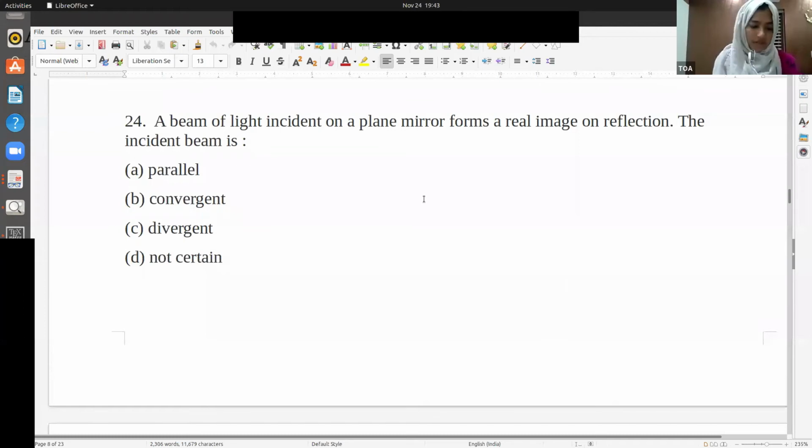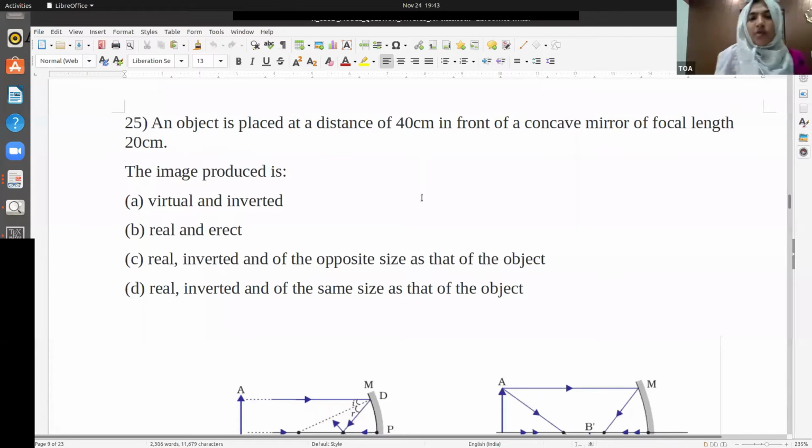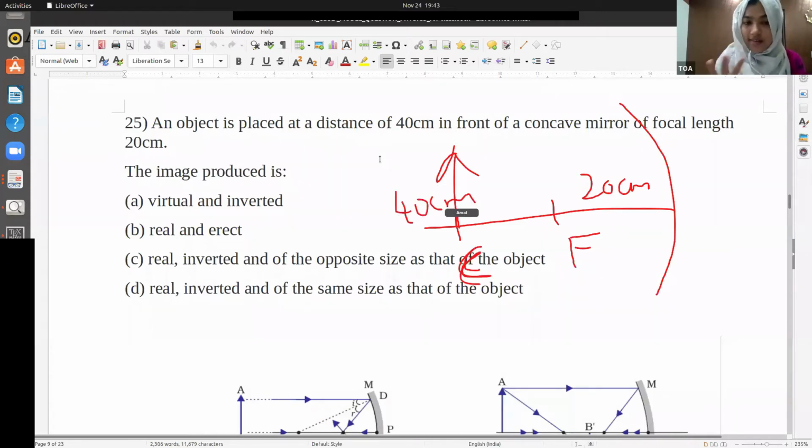Okay, now we'll move to the next question. What is the time now? It's 42. Okay, we'll have to rush. An object is placed at a distance 40 centimeter in front of a concave mirror of focal length 20 centimeter. The image produced is... it's a concave mirror, 40 centimeter, and its focal length is 20 centimeter. So you can just imagine what is the situation. Its focal length is 20 centimeter, and it's placed here at the C, right? That is 40 centimeter, that is the double of F, and it is at C.